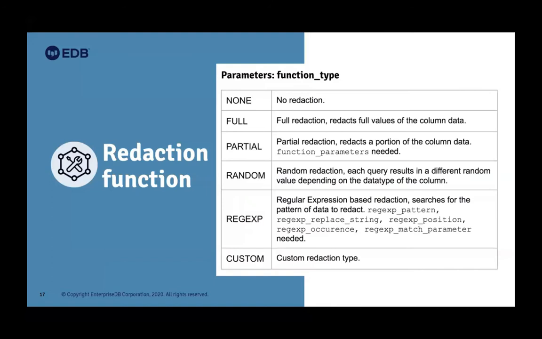The full redaction is that whatever the column value is, a predefined default value will be returned to the user. You might have the question, what are the predefined values? Currently for the numeric data type, integer, you'll always see 0. But if you want to change it to some other number, you can.